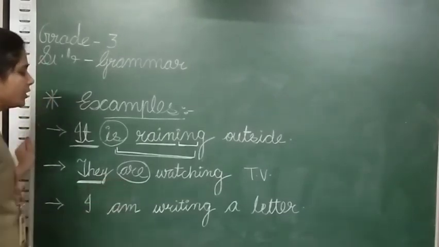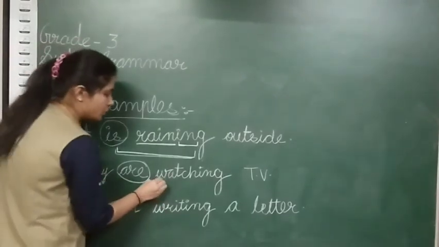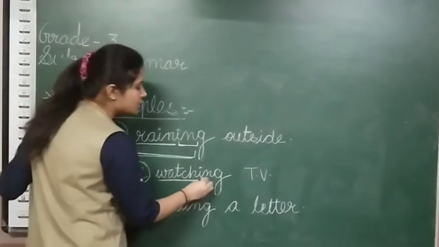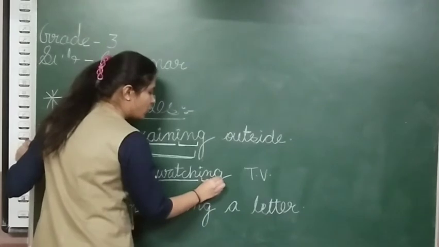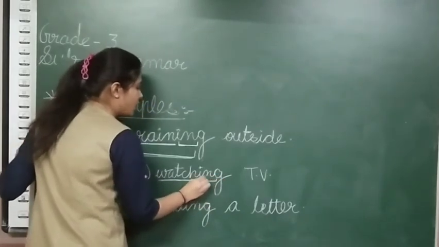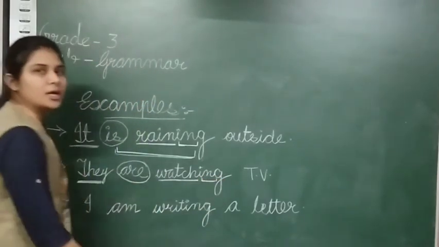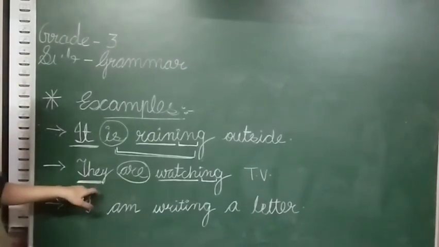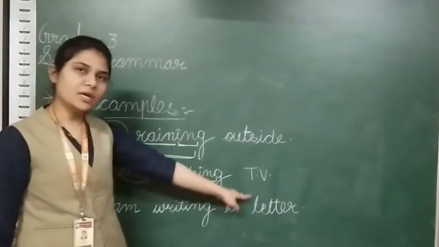Okay. After that, the main verb is watch. क्या है हमारा verb? Watch. But what we have added in this? ing, because in continuous tense we have to add ing in the main form of verb. Next is they are watching TV.